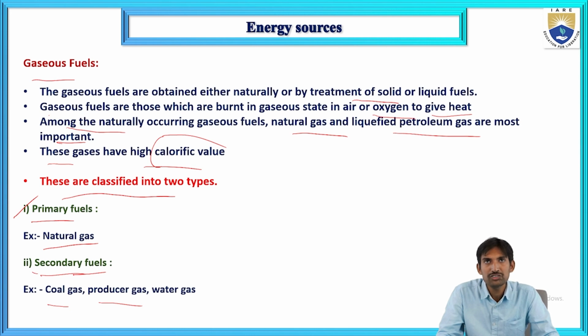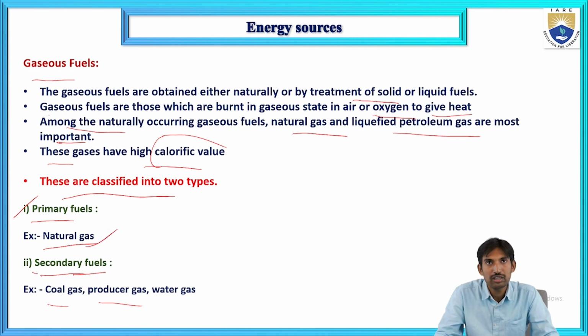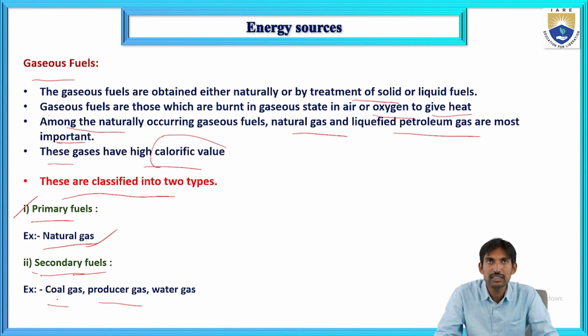The gaseous fuels are classified into two types. The first one is primary gaseous fuels and the second one is secondary gaseous fuels. The example for primary gaseous fuel is natural gas. The examples for secondary fuels are coal gas, producer gas and water gas.